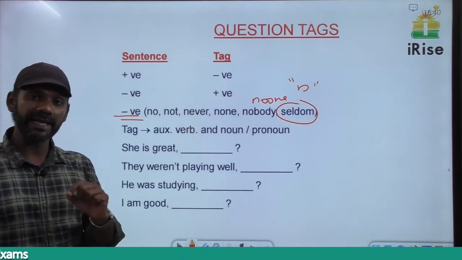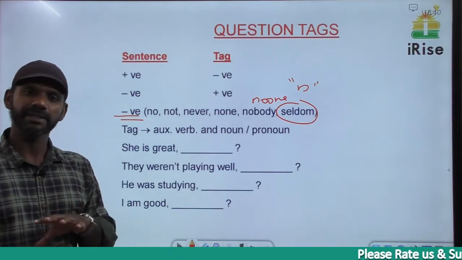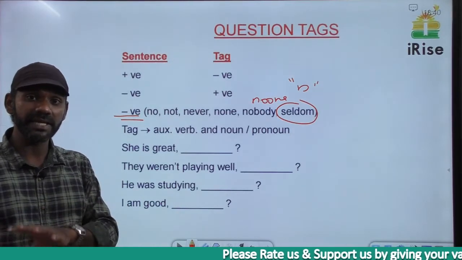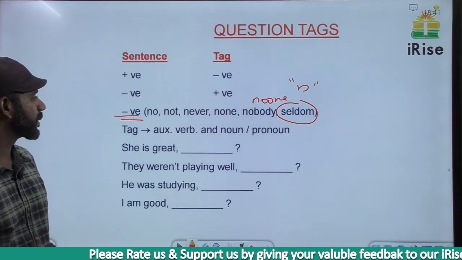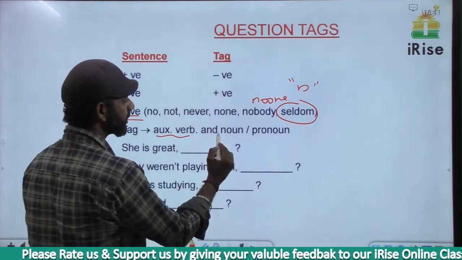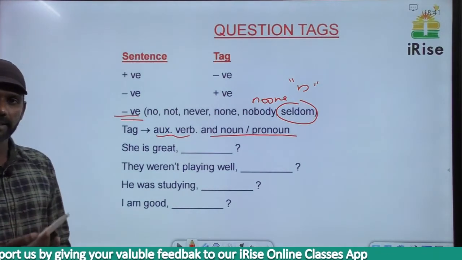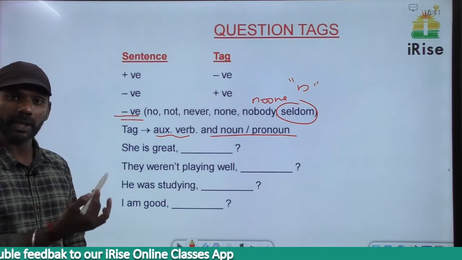If there is an N word in the sentence, in the tag there should not be an N word. Similarly, if there is no N word in the sentence, in the tag there must be an N word. And we can frame a tag using the auxiliary verb and the noun or the pronoun in the sentence.